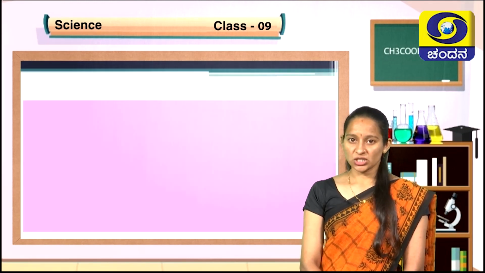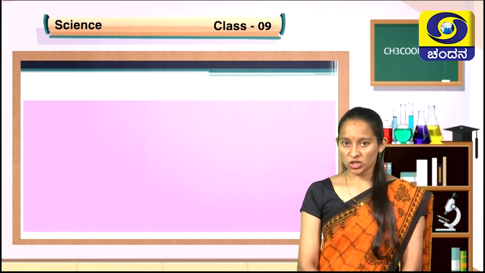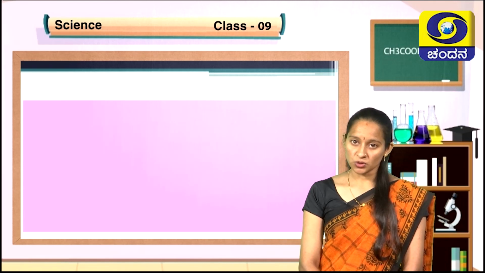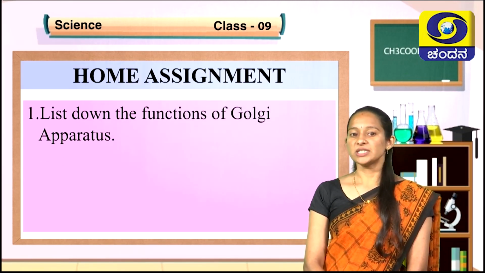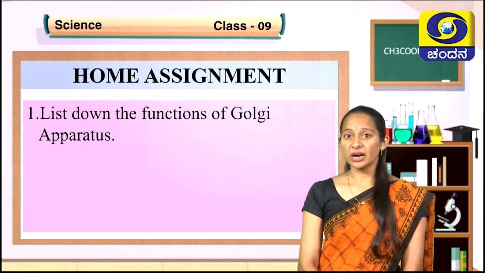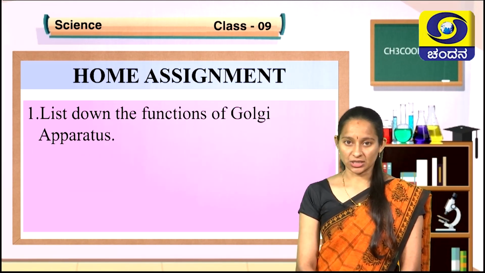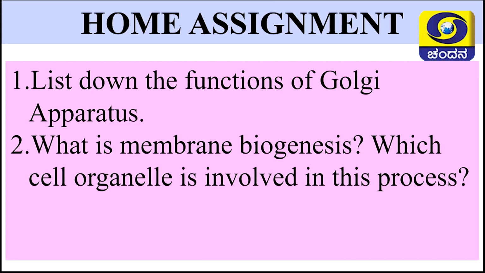From the discussion, take down some questions and write answers for those questions. Get it corrected from your teacher. First question, list down the functions of Golgi apparatus. Second question, what is membrane biogenesis? Which cell organelle is involved in this process? Write it down.